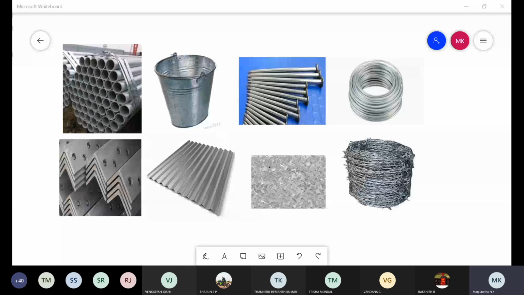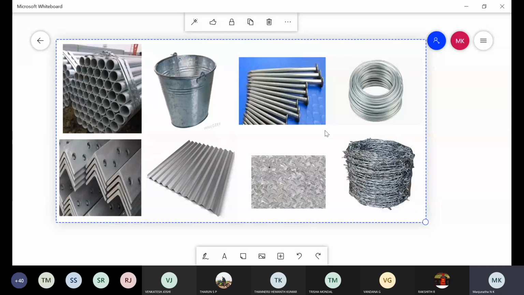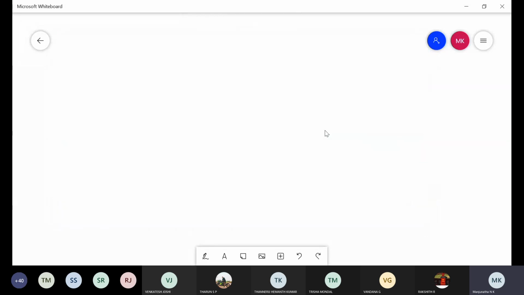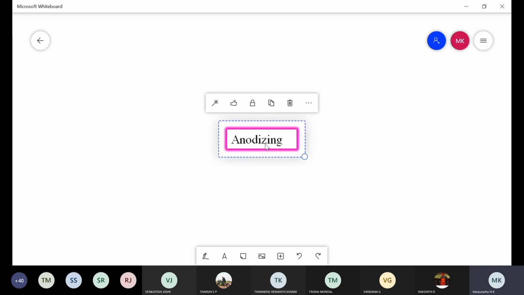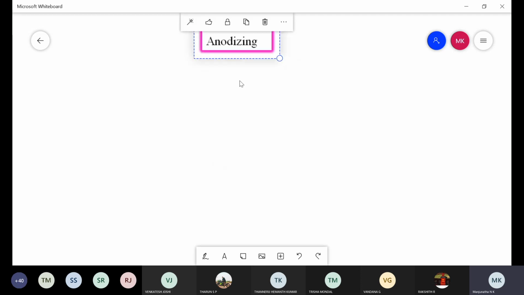It's clear. These are some applications of the galvanizing process on the surface of iron metal. So this is the first one, galvanizing, an example of metal coating in the case of protective coating.